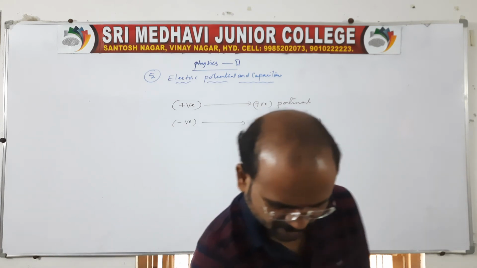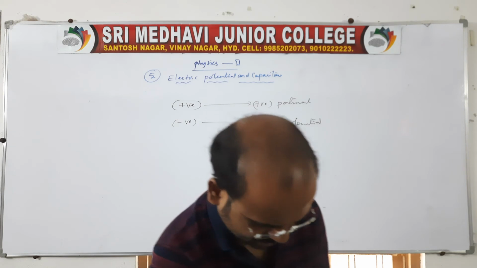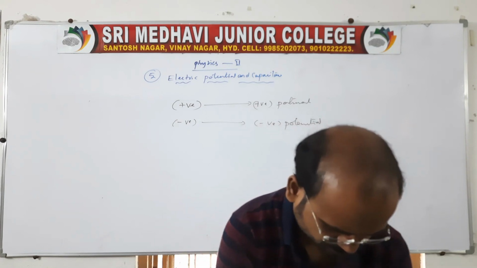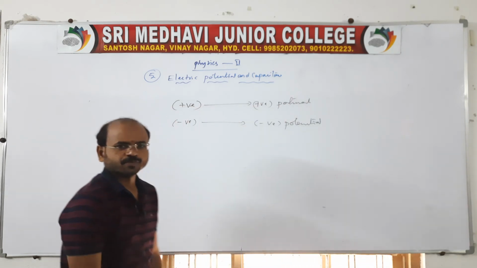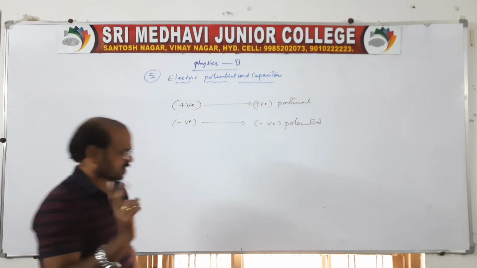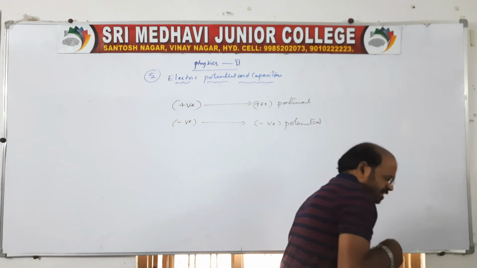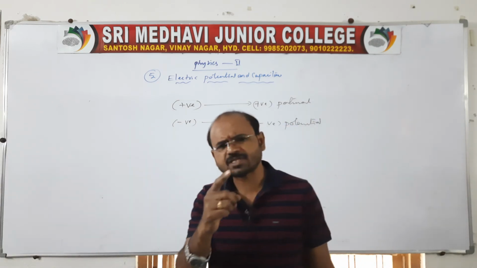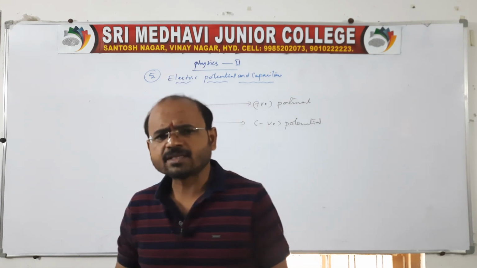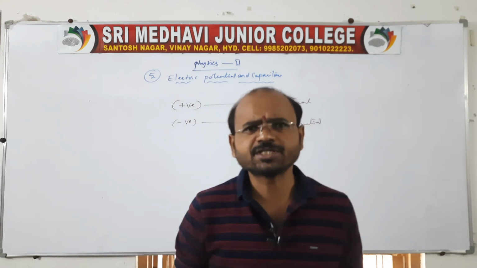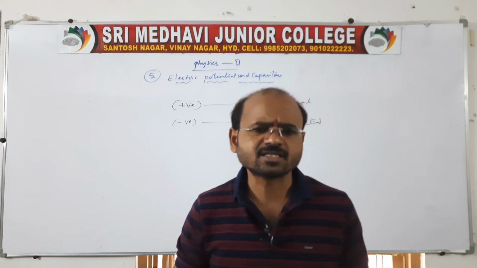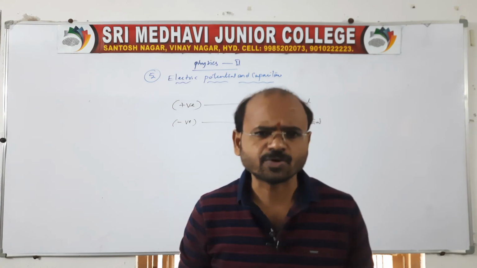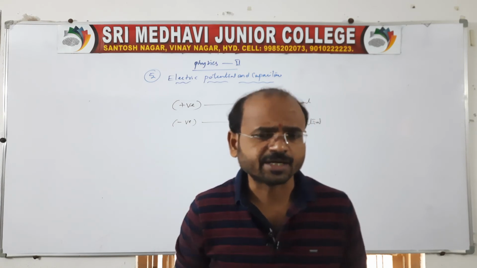I think everyone is clear, right? I think there is no doubt. And yet there is one more question from the IPE point of view, 2 marks. In general, already in the previous chapter also I told you very clearly, Earth is considered as zero potential. Sir, why is Earth considered as zero potential? Why not consider it as positive? Why not consider it as negative?